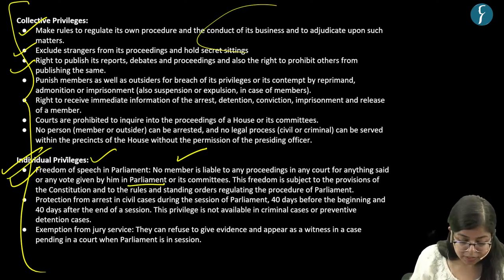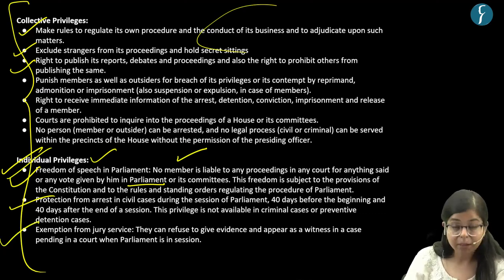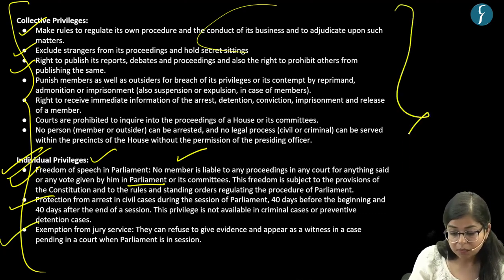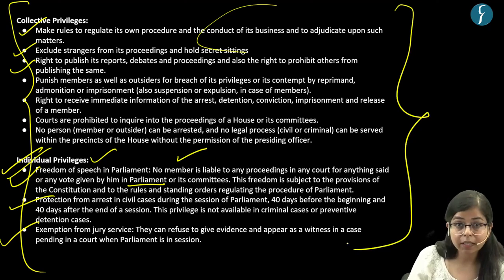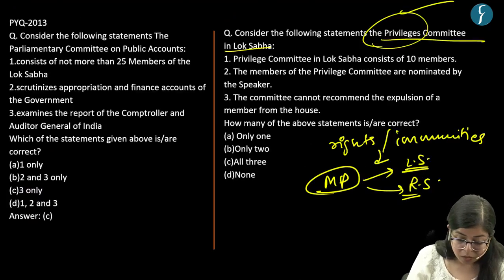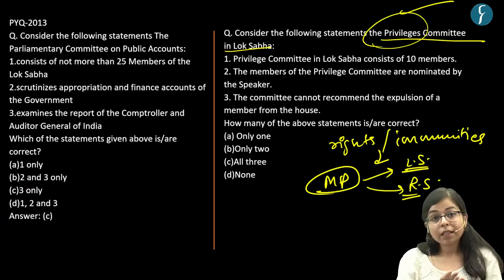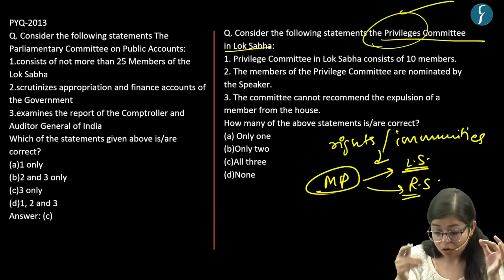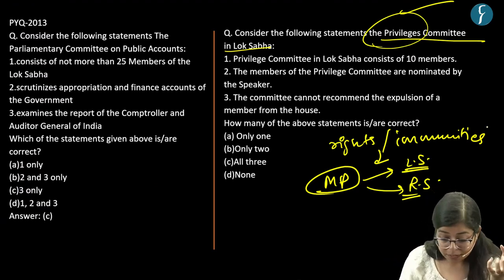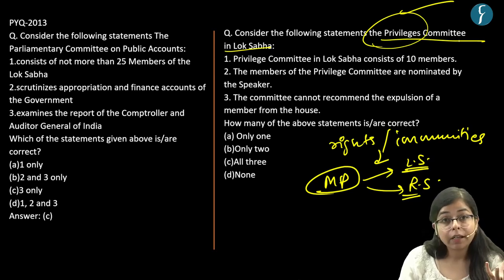In this sense, there are individual privileges regarding freedom of speech, regarding protection from arrest in civil cases, and there is also exemption from jury service. So these privileges are mentioned here. You can read it by pausing the video, right? The thing is that in case of breach of these privileges or these rights or immunities given to the MPs, there can be a parliamentary committee which can inquire into this privilege, right?